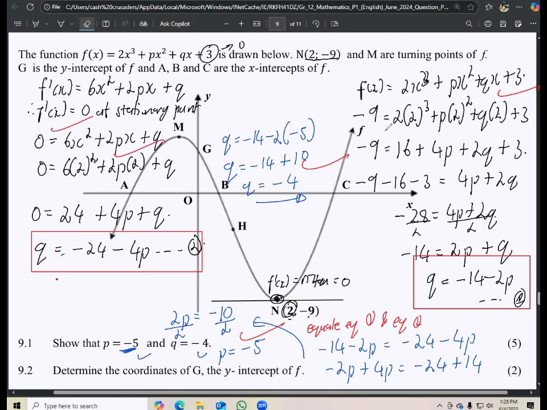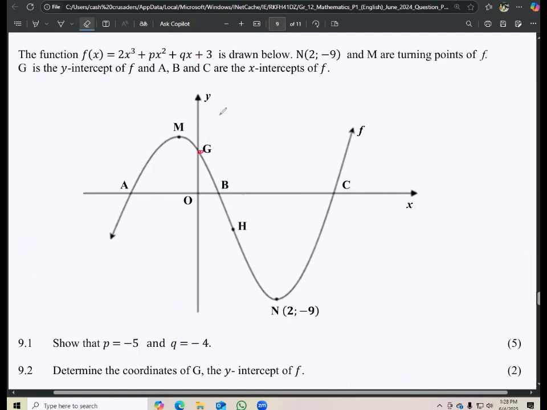So now they're saying determine the coordinates of g, the y-intercept of f. Now, obviously, we can see that this is the y-intercept here. So to find g, it's just as straightforward as that. It's only 2 marks. So you just say it's (0, 3). They're going to give you 2 marks for that: 1 mark for saying 0, another mark for saying 3.